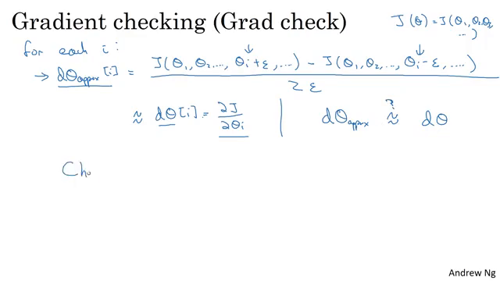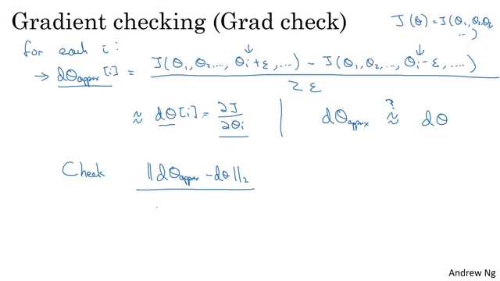So in detail, how do you define whether or not two vectors are reasonably close to each other? What I do is the following. I compute the Euclidean distance between these two vectors, d theta approx minus d theta, so just the L2 norm of this. Notice there's no square on top, so this is the sum of squares of elements of the differences, and then you take a square root to get the Euclidean distance.